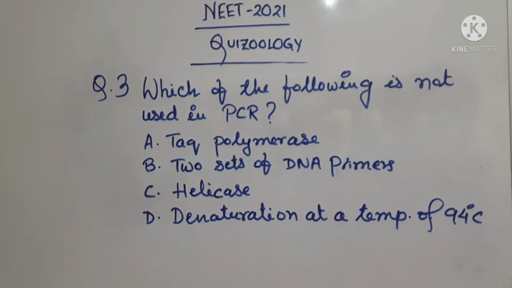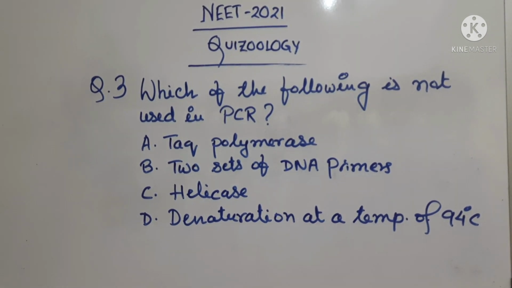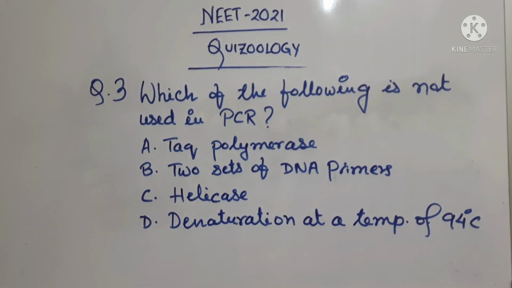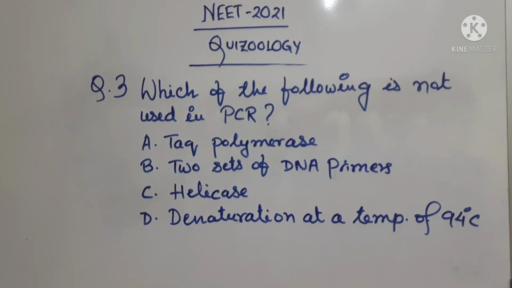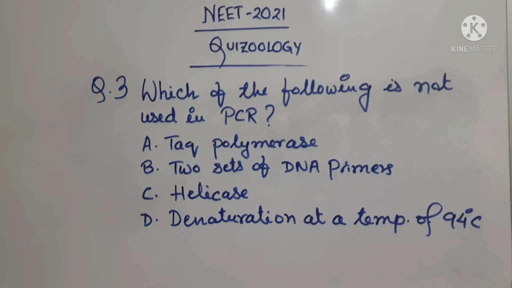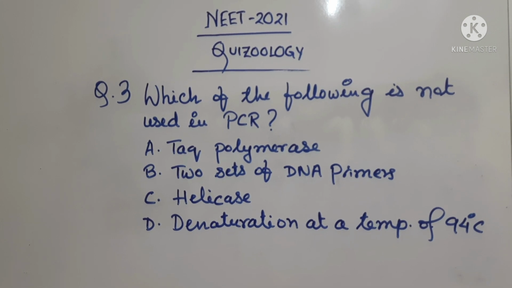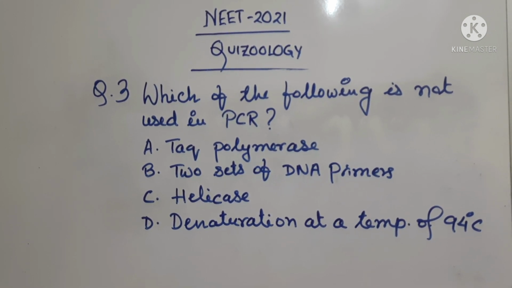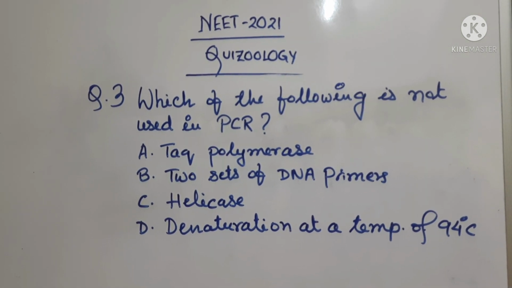Denaturation at a temperature of 94 degrees Celsius, yes, it is required during PCR because for the sake of separating the two strands of DNA, you should break the hydrogen bonds, which are actually responsible for keeping the two strands of DNA together. So in order to separate the strands, you have to break the hydrogen bond.